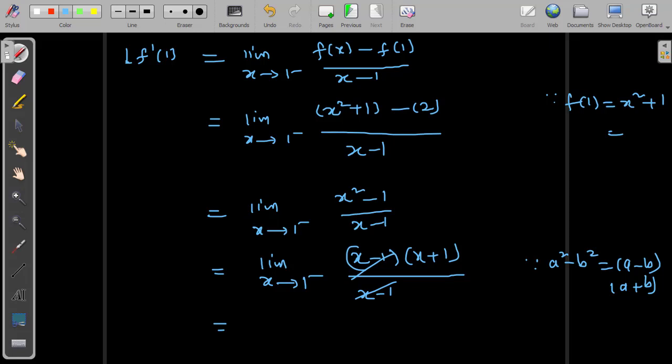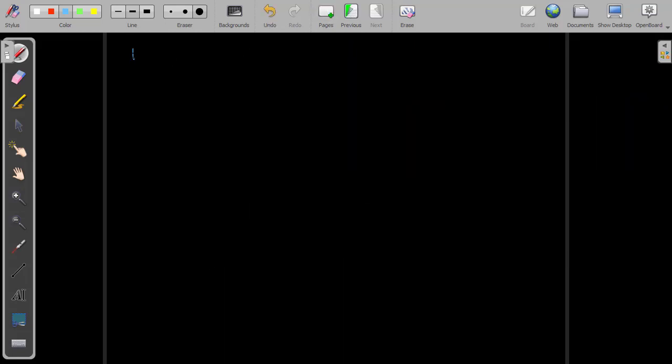If you plug x equal to 1 into this leftover linear factor, you will get 1 plus 1, which is equal to 2 plus 2. This is only the left hand side derivative at x equal to 1. The next step, we need to find the right hand side derivative, or f dash of 1.